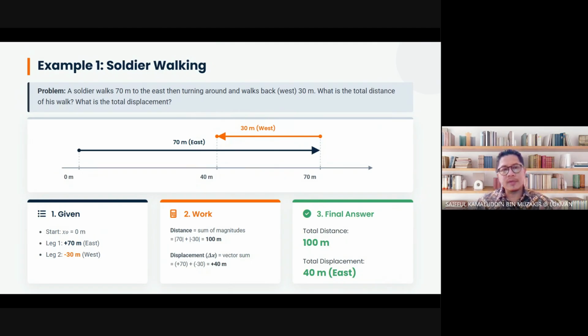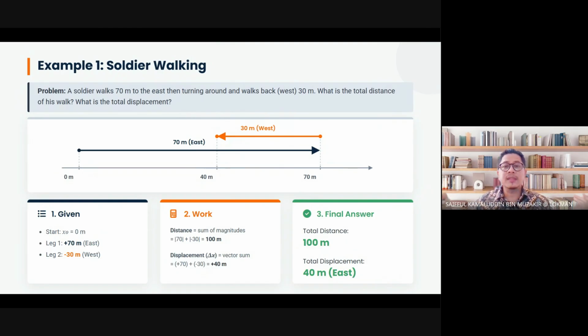So the starting point of the soldier is at 0 meter. So the x-axis for the soldier starts from x equals 0 meter. It moves to the east, 70 meters to the east. To the east means to the right. Remember the compass directions: we have east, west, north, and south. So our right is east, usually like that. So it moves 70 meters to the east. Then turning around, he walks back to the west, 30 meters. So he moves 70 meters to the east and he moves back 30 meters to the west.